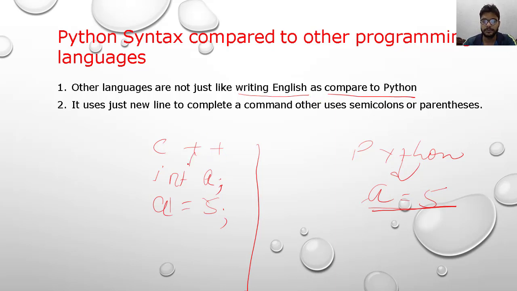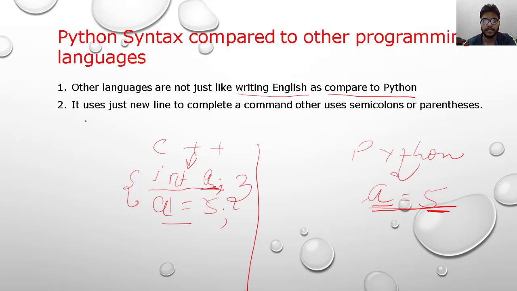And in C++, first we have to initialize a value, that yes, there is a value a. int a, then we have to write a is equal to 5. So this is not like writing English, but here we can say a is equal to 5 and Python understands that yes there is a variable a whose value is 5. But in C++ you have to declare first, then you have to write.